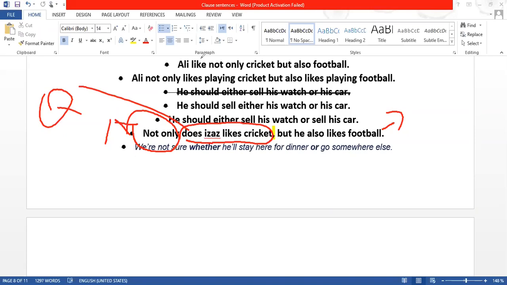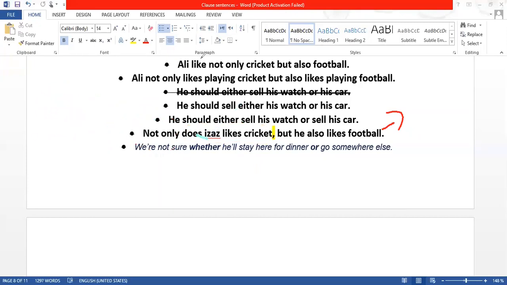So not only do I study physics, but also chemistry. Do you get it? Yes, sir. So if not only comes in the beginning, you have to understand that after that we have a clause, and that clause is an interrogative clause.